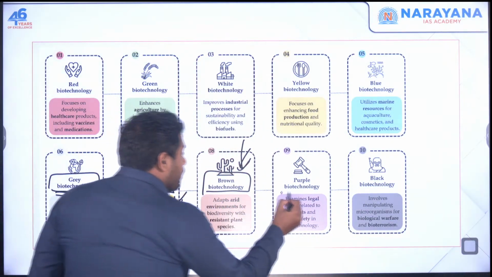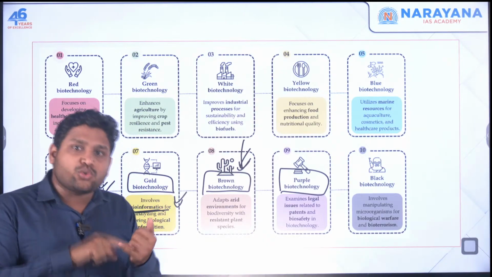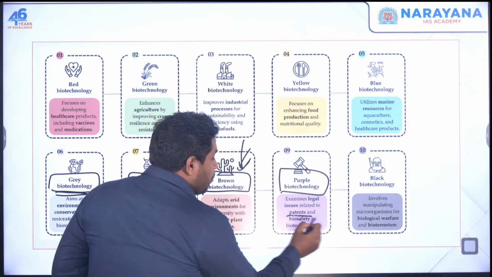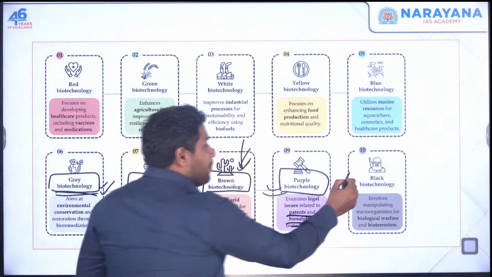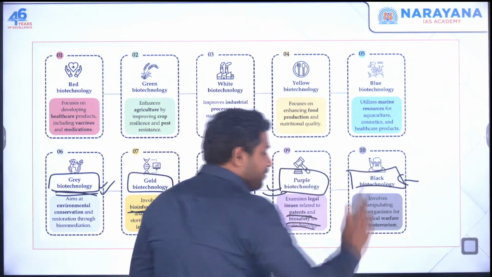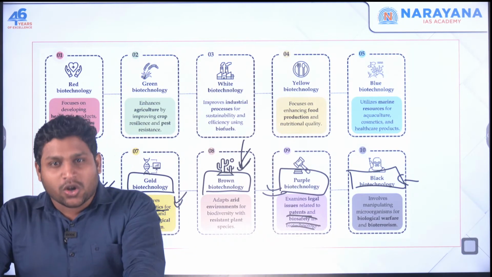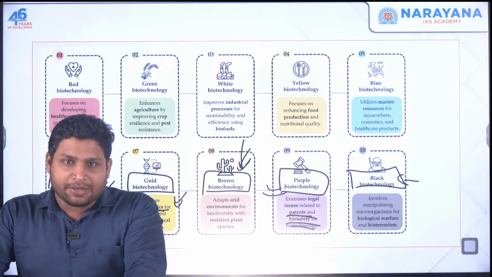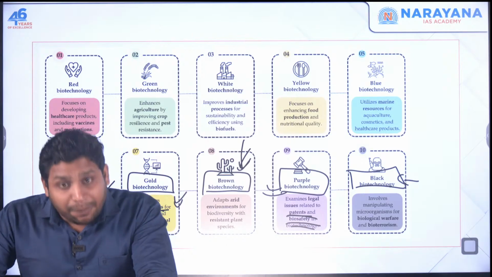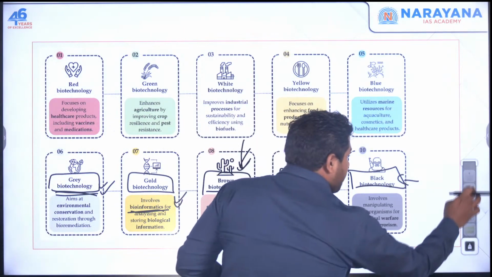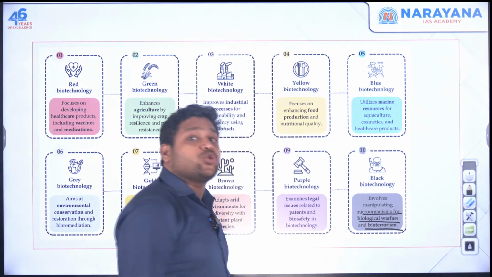Then you have got purple biotechnology. Whenever you deal with the legal issues, ethical issues, let's say related to patents or biosafety, that is purple part. And the last, black biotechnology. The name black very clearly shows when you make use of biotechnology or these microorganisms for killing people, for murdering someone, or let's say for terrorism or war, then that part would be black biotechnology, manipulating microorganisms for biological warfare and bioterrorism.